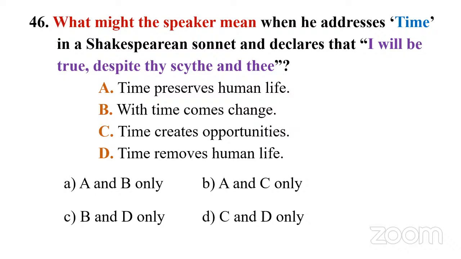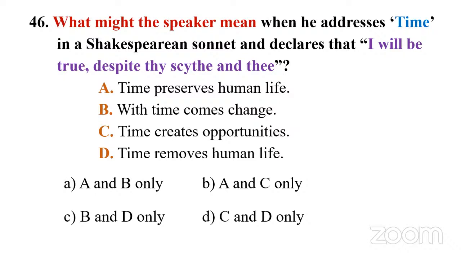Time preserves human life. With time comes change. Time creates opportunities. Time removes human life. If you go with D, then you can easily eliminate options A and B, where there is no D, right? Then you will be left with only two options, B and D and C and D. Now you have to choose either BD or CD.